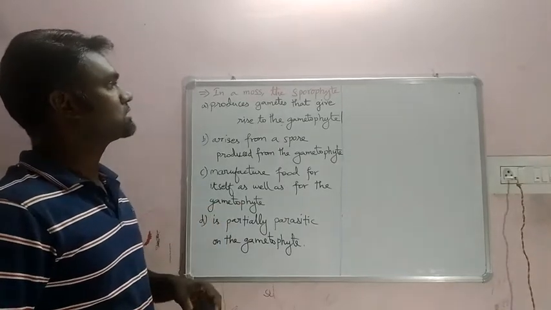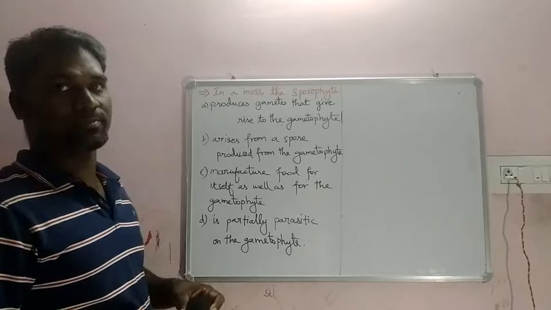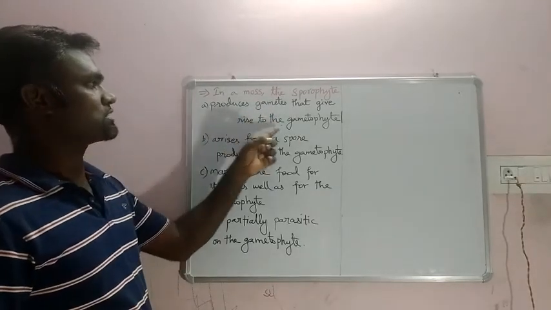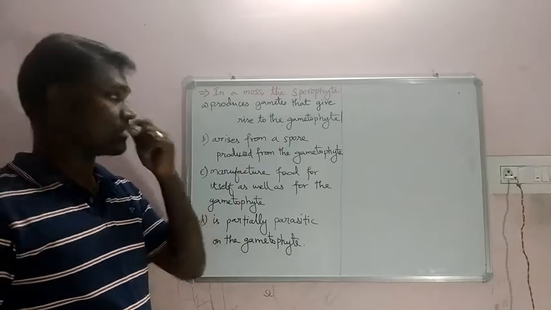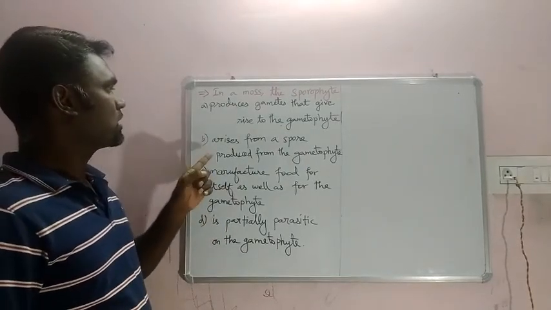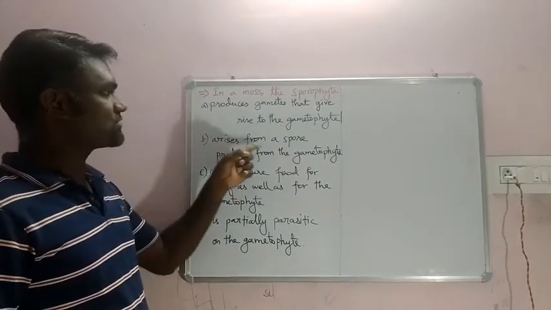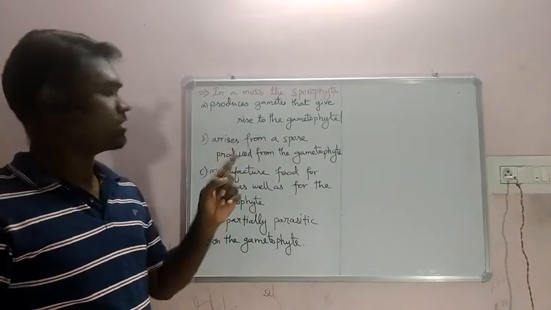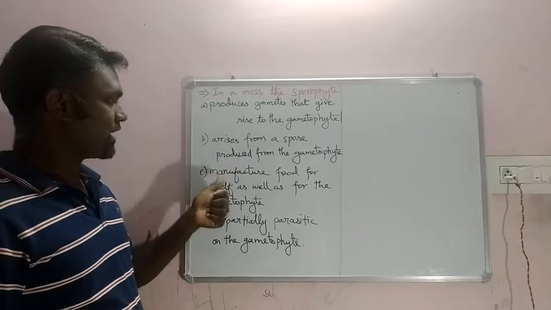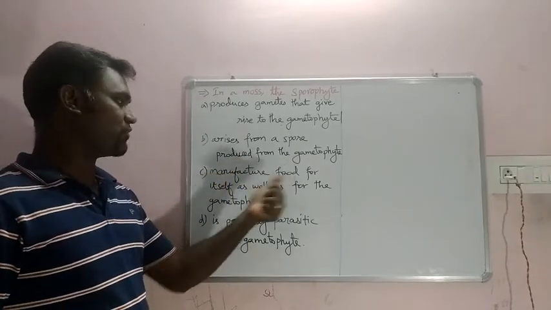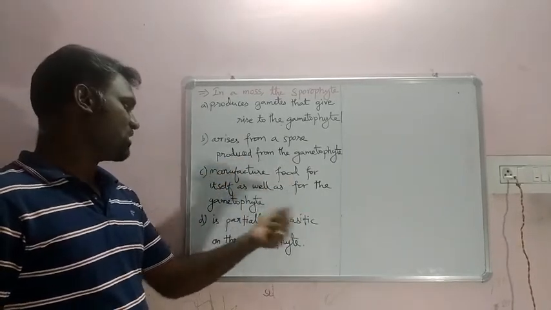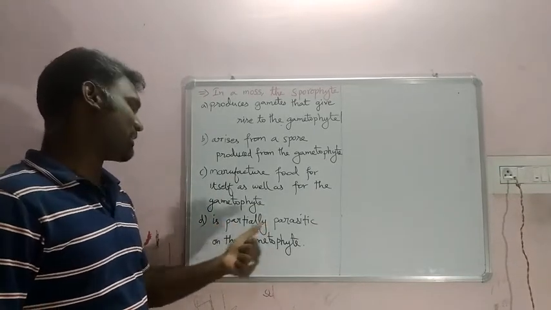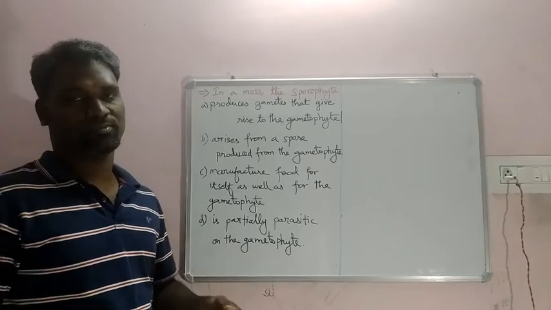Here we have a question. In a moss, option A, the sporophyte produces gametes that give rise to the gametophyte. Option B, the sporophyte arises from a spore produced from the gametophyte. Option C, the sporophyte manufactures food for itself as well as for the gametophyte. Option D, the sporophyte is partially parasitic on the gametophyte.